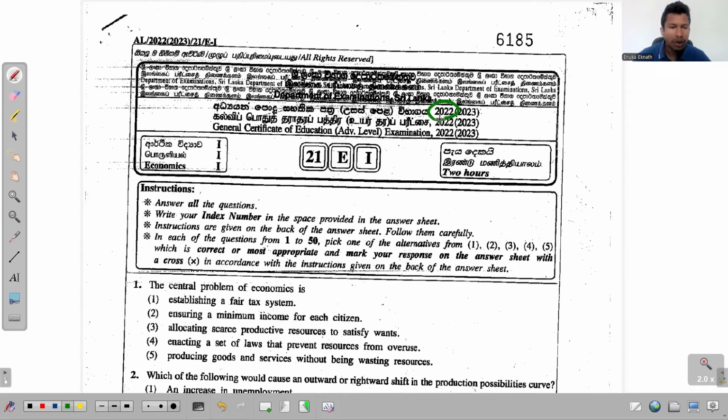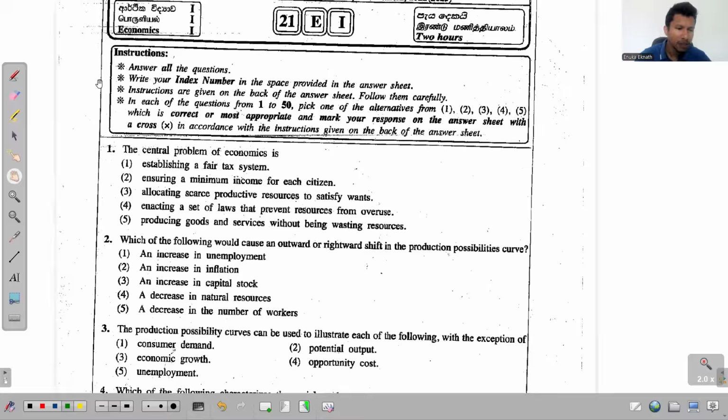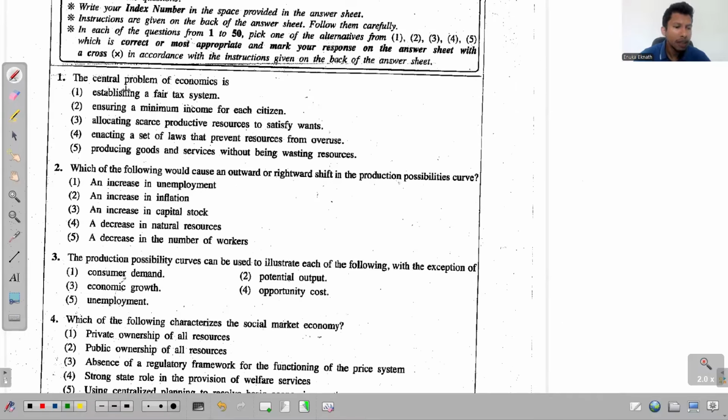This is the 2022 A-Level Economics MCQ paper discussion. Look at question 1. It says the central problem of economics is... We all know that the central problem of economics is scarcity. So we just need to go through the provided options and select the best option which talks about